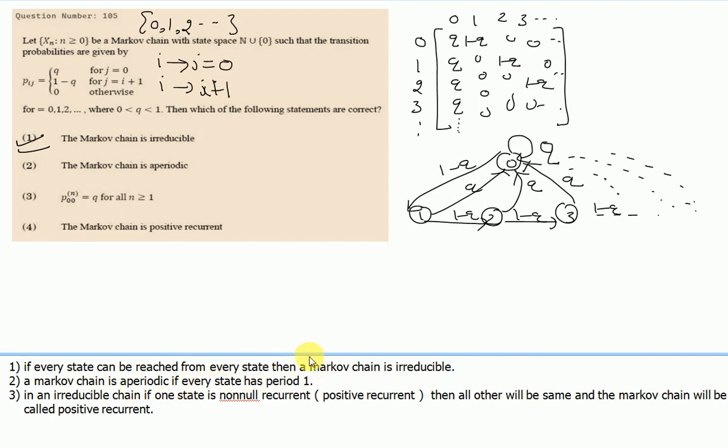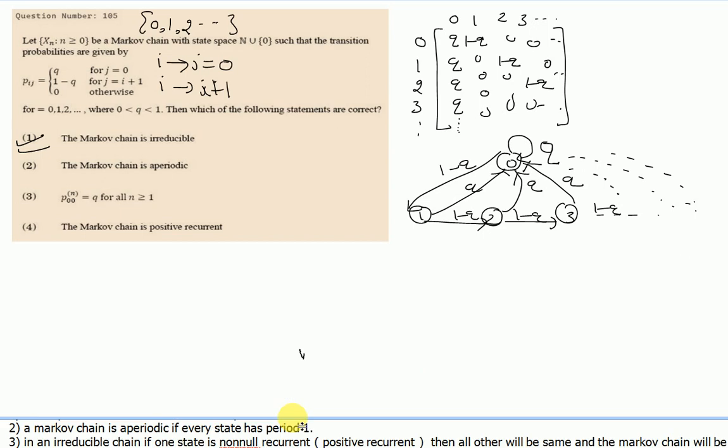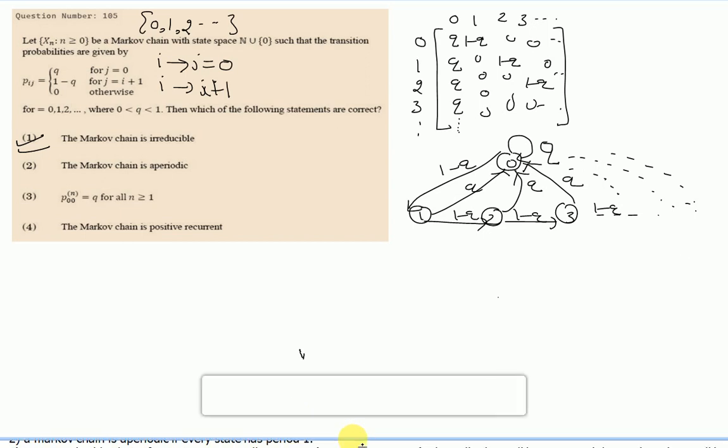Now what does this period 1 say? If we want to show the Markov chain is aperiodic, then we have to prove that each and every state has period 1.